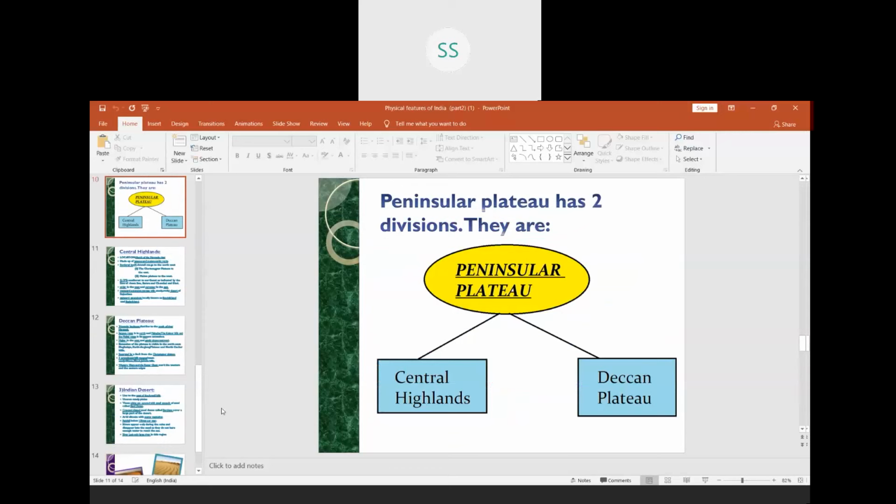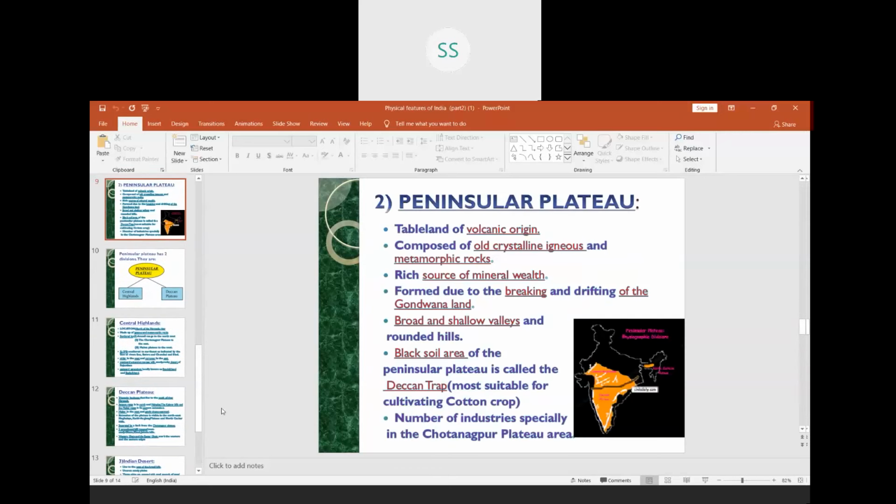We have done what is the meaning of the peninsular plateau, and we have done that it is called a tableland. It is of volcanic origin. It is formed of crystalline, igneous and metamorphic rocks. Plateaus are known as storehouses of minerals.